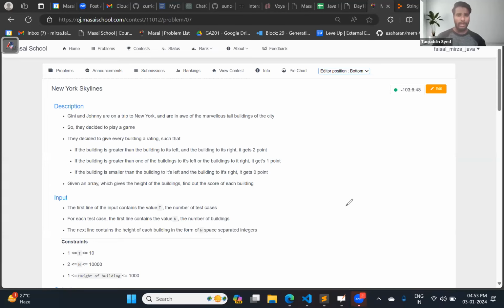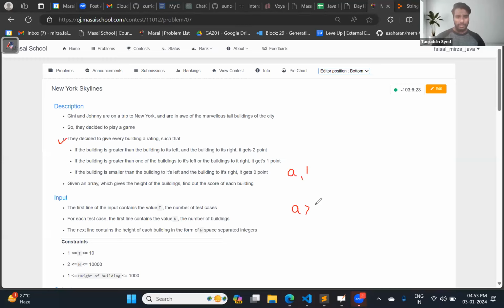Ginny and Johnny are on a trip to New York and are in awe of the marvelous tall buildings of the city. So they decided to play a game. They decided to give every building a rating such that if the building is greater than the building to its left and the building to its right, it gets 2 points.